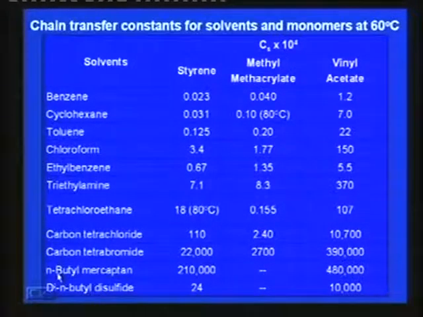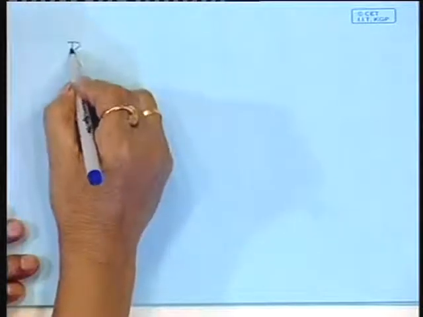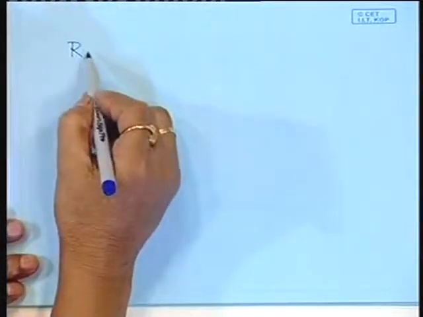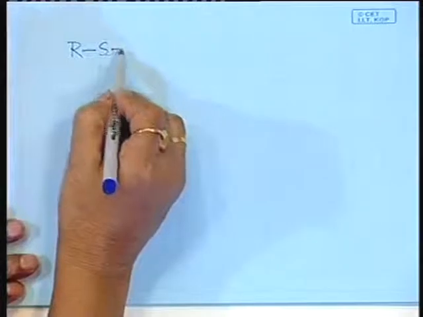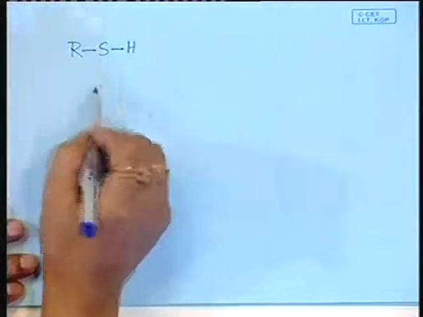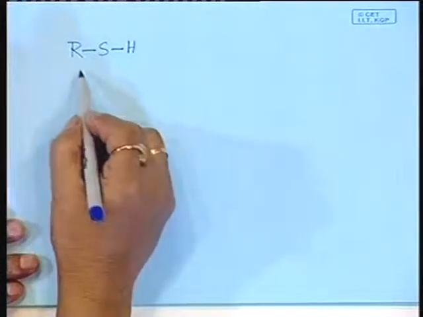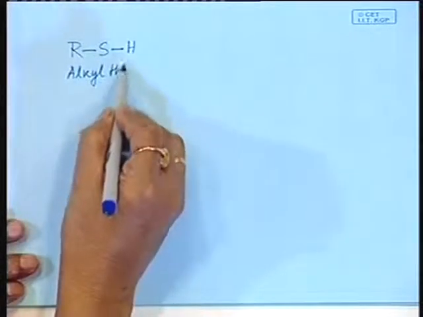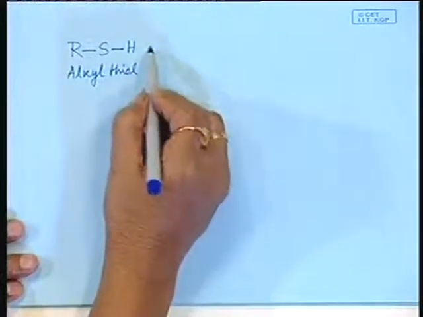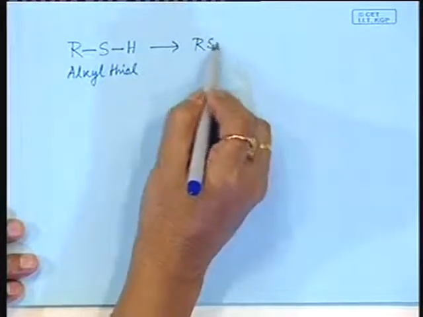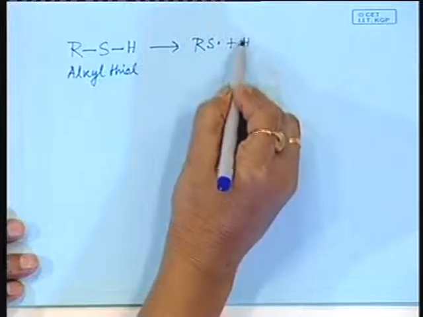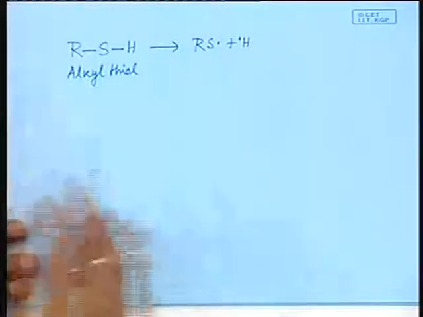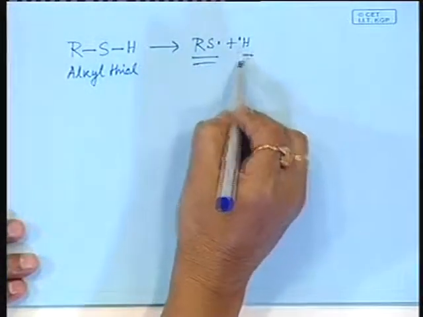Why? What is a mercaptan? Say, suppose alkyl radical R, S and H. Mercaptan is a thiol. In general, this is known as alkyl thiol. It breaks into RS radical and H radical. Both are highly active radicals.